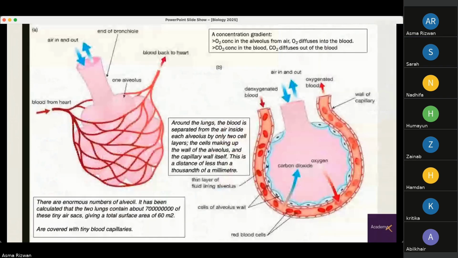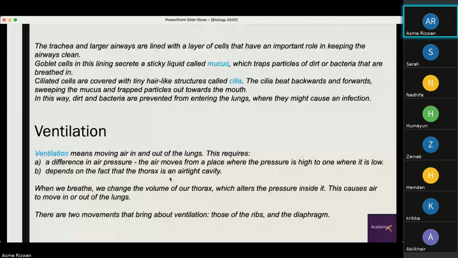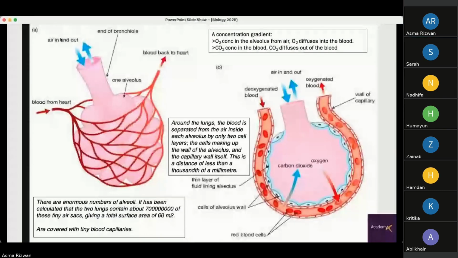So once the air has entered our lungs, how does it exchange the gases, that is oxygen and carbon dioxide? Now you can see here, this is a magnified structure of the alveoli, which was shown right here. This is the main site of gas exchange. Here in the alveoli, the air enters and leaves. Now you can see that it is covered by a blood supply, which brings in oxygen, and then it can also exchange carbon dioxide. Blood from the heart enters here and then leaves. It goes back to the heart.